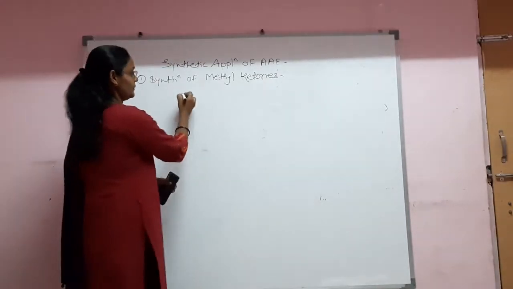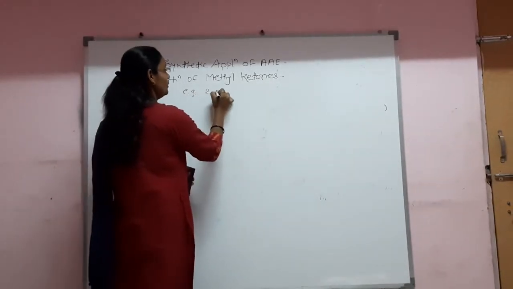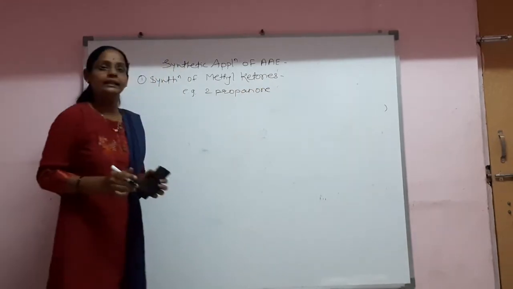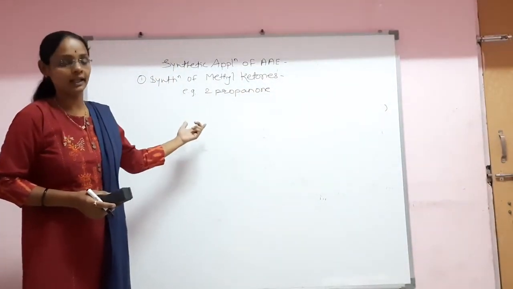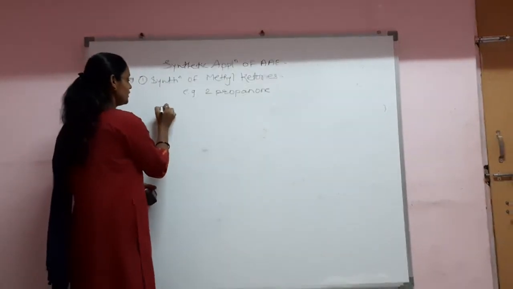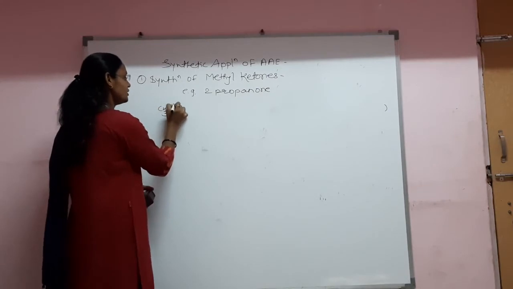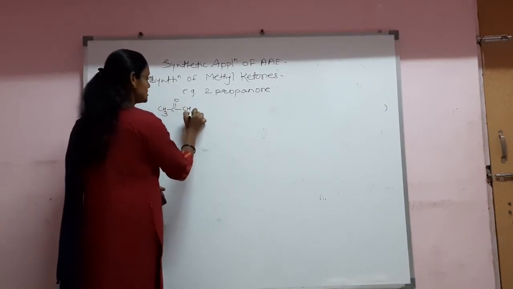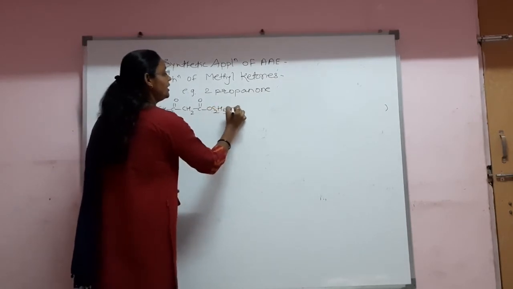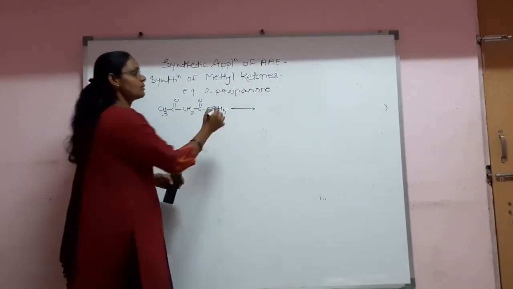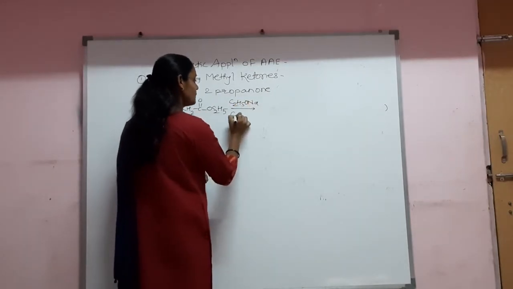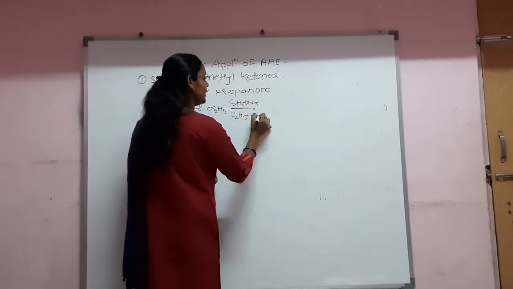For example, here we have to prepare 2-propanone. So here the ethyl derivative of acetoacetic acid, acetoacetic ester, has to be used. Therefore, first of all, let us consider the reaction with acetoacetic ester. It reacts with a strong base such as sodium ethoxide as well as ethyl bromide.